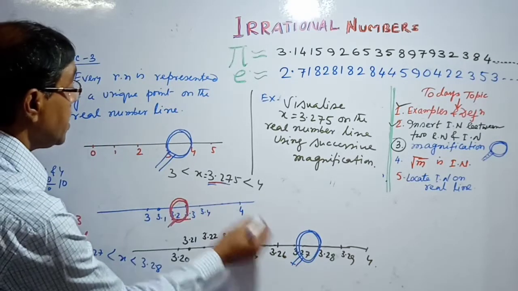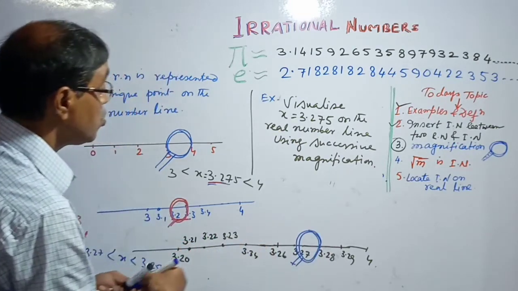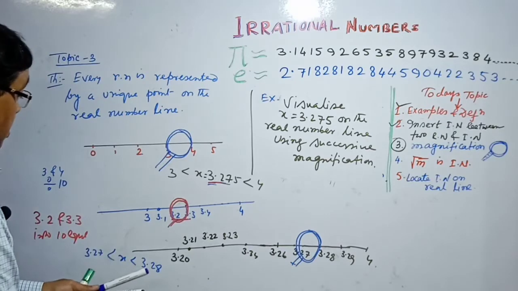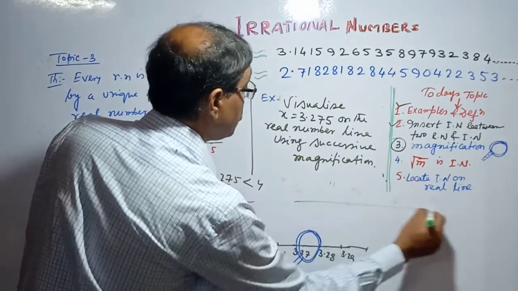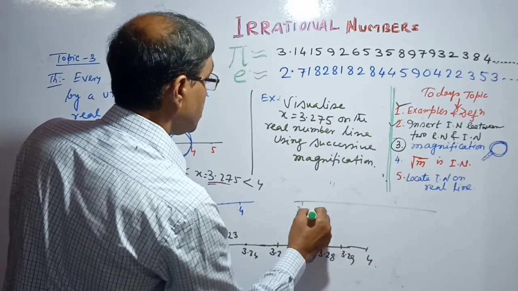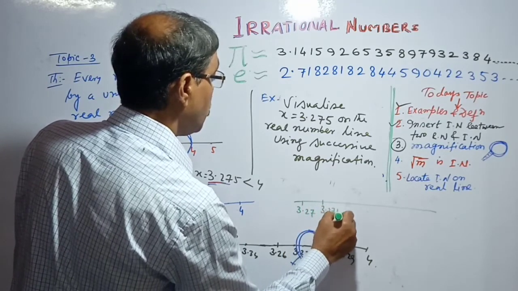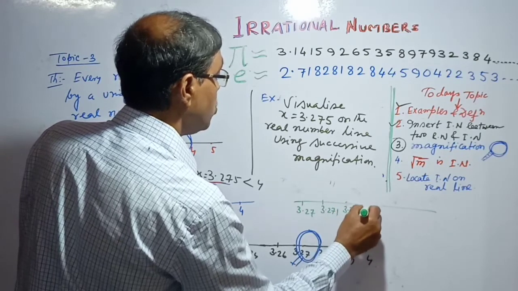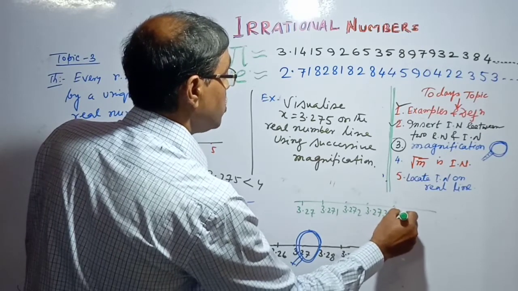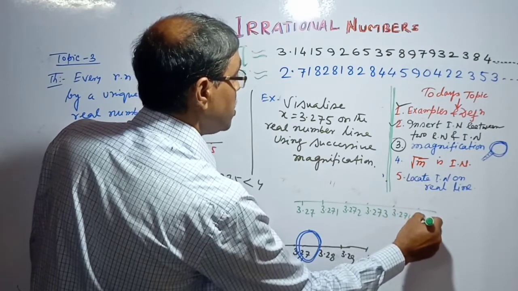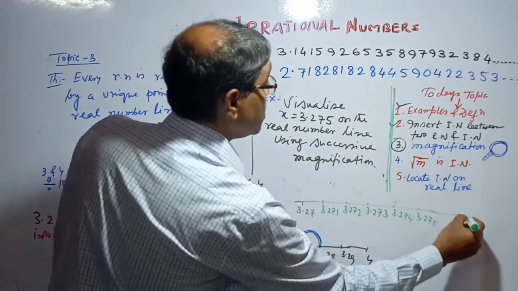Now again we divide 3.27 and 3.28 into 10 equal parts: 3.271, 3.272, 3.273, 3.274, 3.275, and continue until we reach the point 3.28.